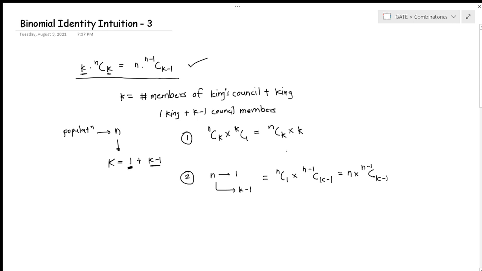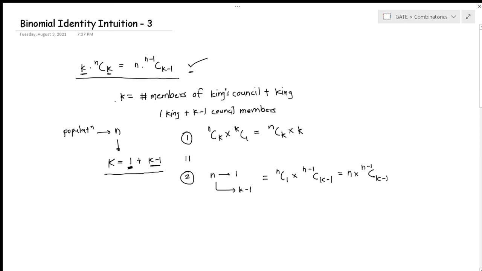As we saw, approach 1 and approach 2 both select one king and k minus 1 council members, so in total they select k people, of which one is king and the rest k minus 1 are council members. Hence these two expressions are equivalent to each other. Okay, so let's review this and then we can end. The identity is given over here: k times nCk is equal to n times (n minus 1)C(k minus 1).